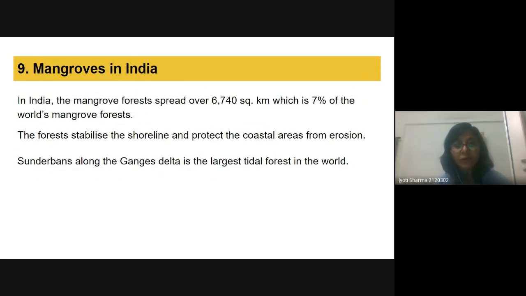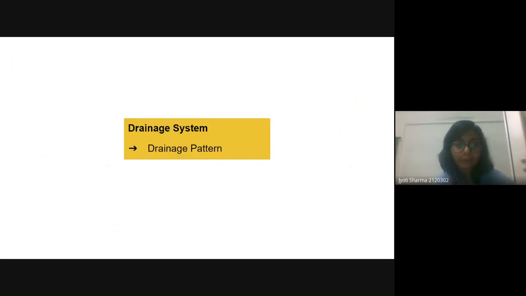Then we have the mangroves. We already know about the mangroves. These are very important and very vulnerable forest right now in India, and these are very useful for us because they stabilize the shoreline and protect the coastal areas from erosion. And Sundarban along the Ganga's delta is the largest tidal forest in the world.